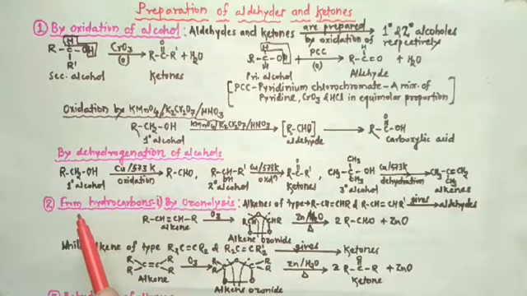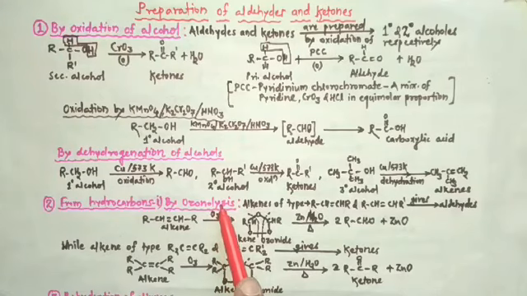Then the second preparation method of aldehydes and ketones is from hydrocarbons. In the hydrocarbons, let's study the first reaction, and that reaction is ozonolysis. Here ozonolysis of alkene is carried out.